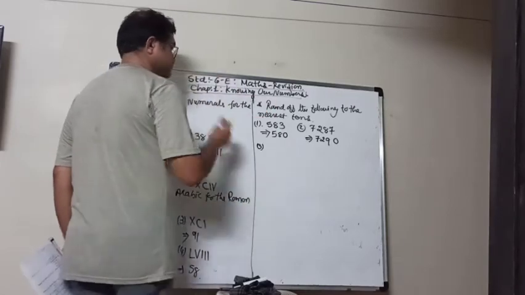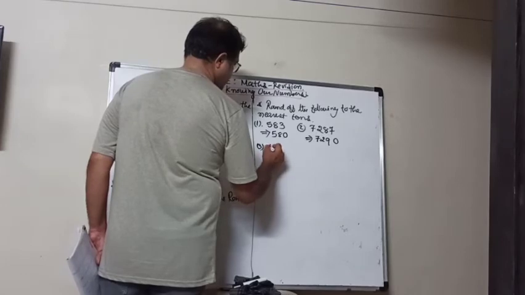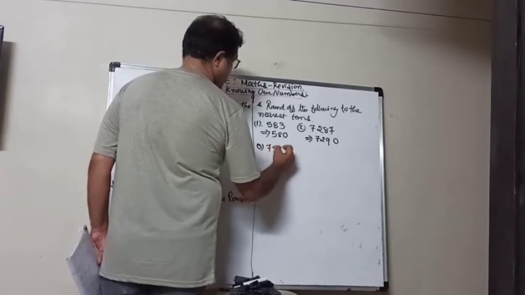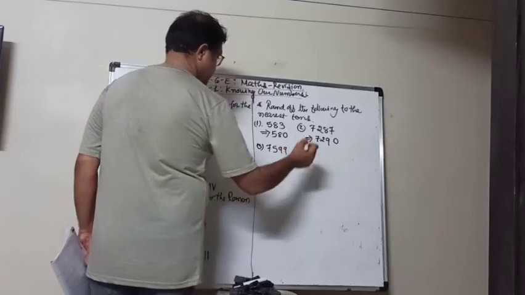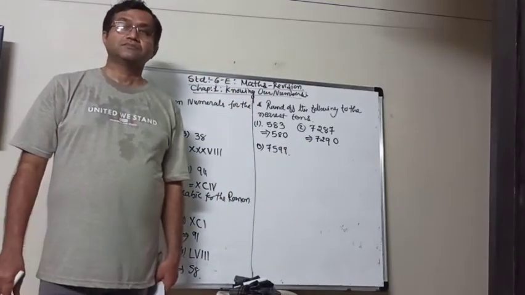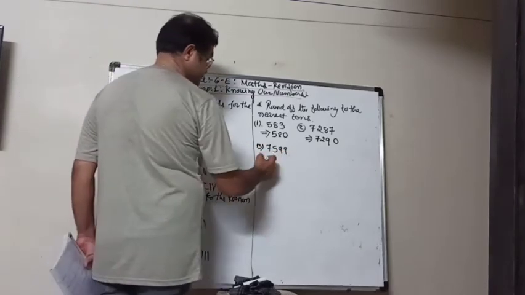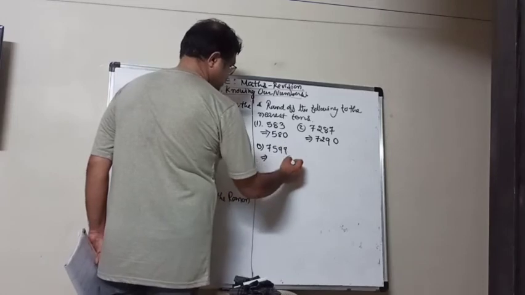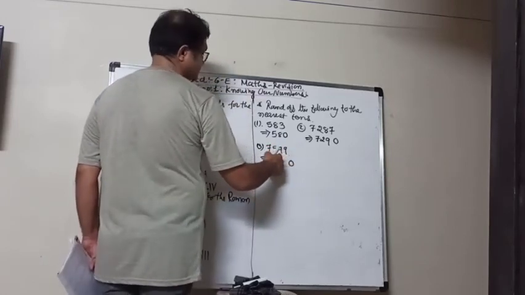Third one, 7,599. Now here the last digit is 9. It means you have to put 0 here. Then you have to add 1 here.